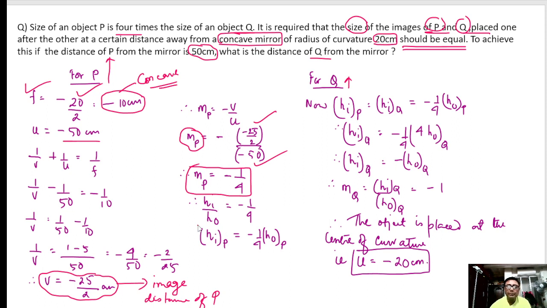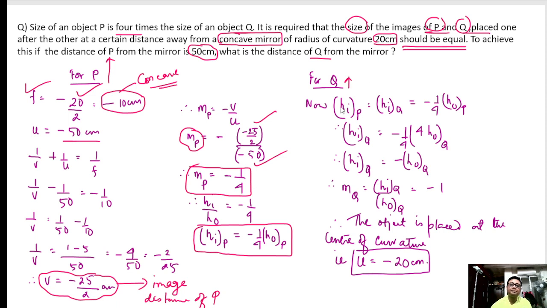I am finding this out for P: the height of the image of P is coming minus 1 by 4 the height of the object of P. It is only for P, whatever is the height of P, its image is coming minus 1 by 4.